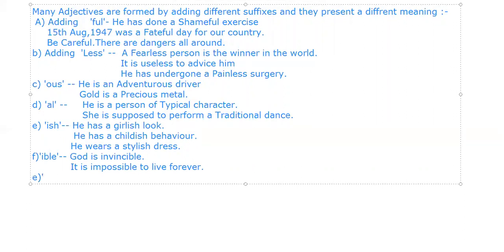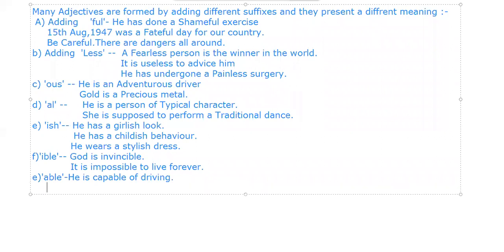Next is able. Able. How can we use the word able? So we say he is capable of driving. He is capable of driving. Okay, if I want to use it, I can say he is capable of driving in rough terrains.